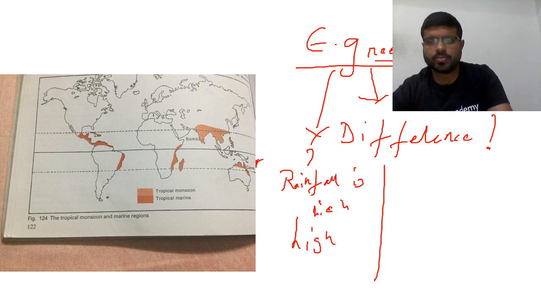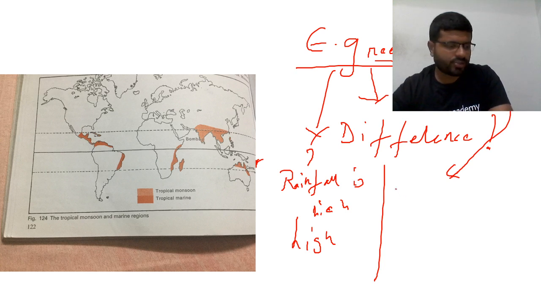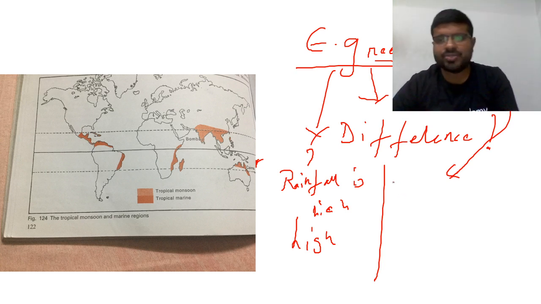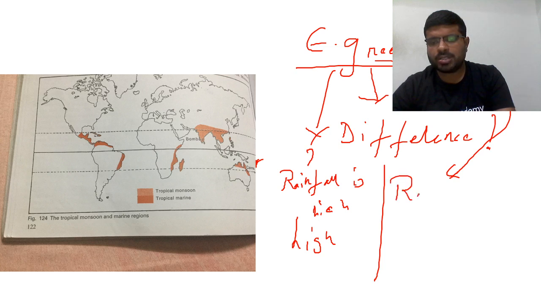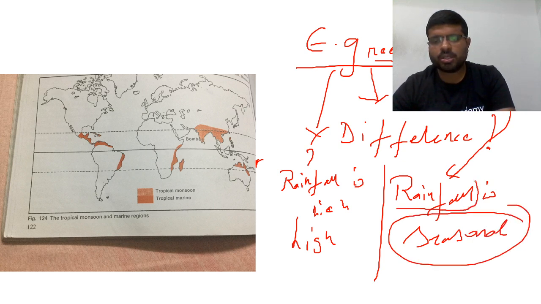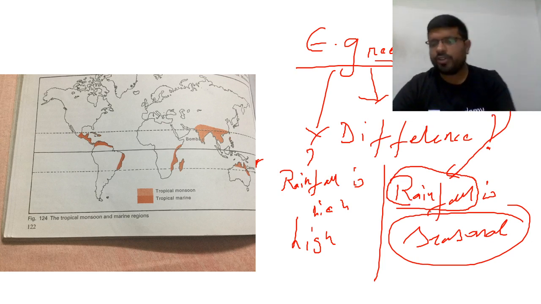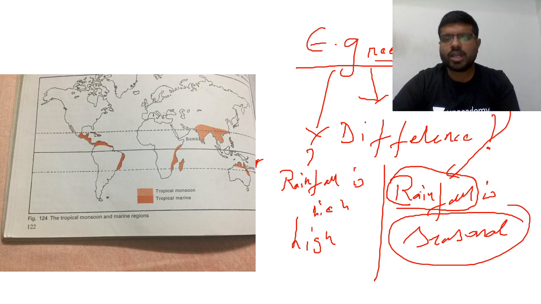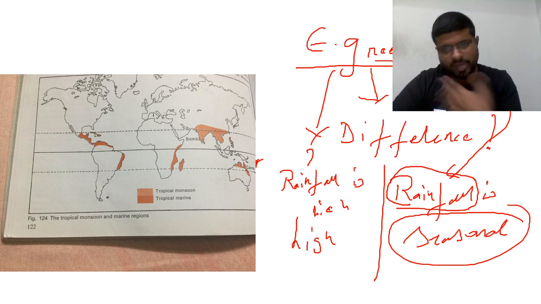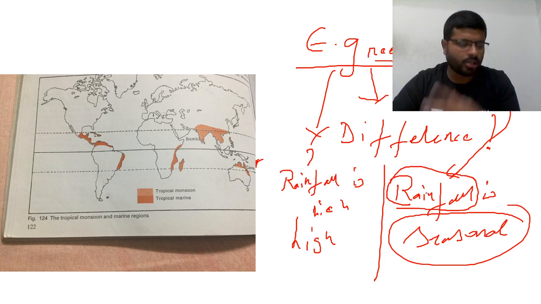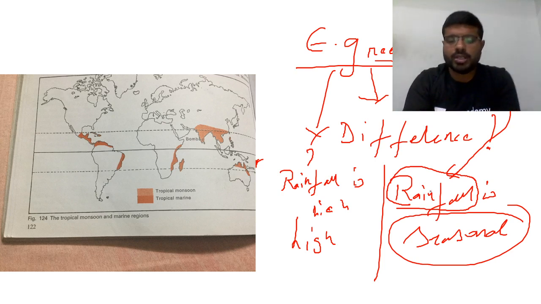What is deciduous? Shedding of leaves. Why do they shed the leaves? Because rainfall is seasonal. Because temperature and precipitation are the broad criteria and rainfall is varying, you are finding deciduous. Had the rainfall been more here also, the vegetation would have been evergreen, an extension of tropical evergreen, but not so. As the rainfall has varied, seasonal variations have occurred, because of which the biome has changed from evergreen to deciduous.